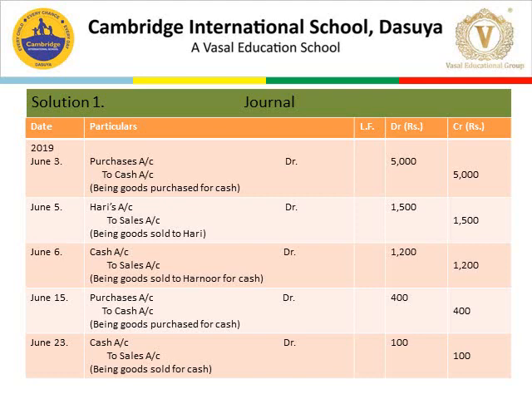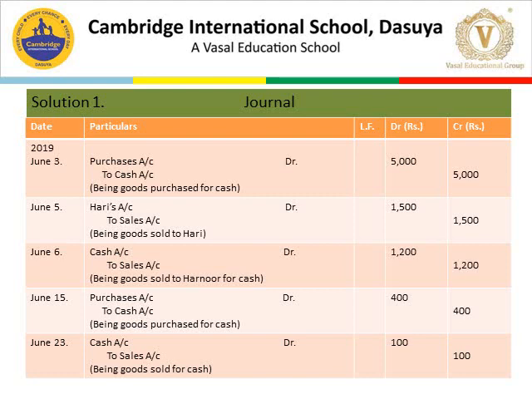Now, which rule have we applied here? Hari is a debtor. He is a person who is going to pay us in future. So Hari's account debit, so increase in assets, account debit to sales. Sales is revenue, so increase in revenue is credited. So Hari's account debit with 1500, to sales account credit with 1500. Being goods sold to Hari.